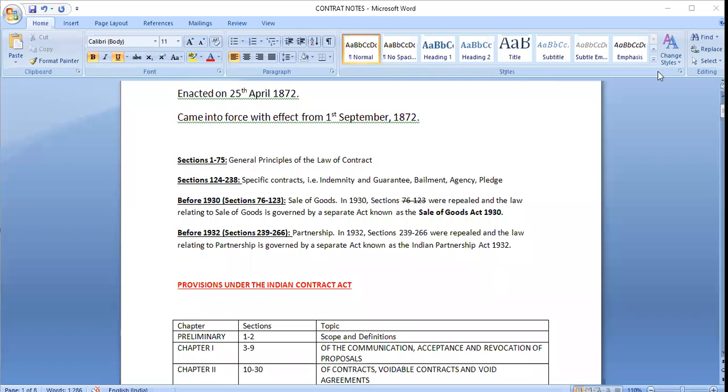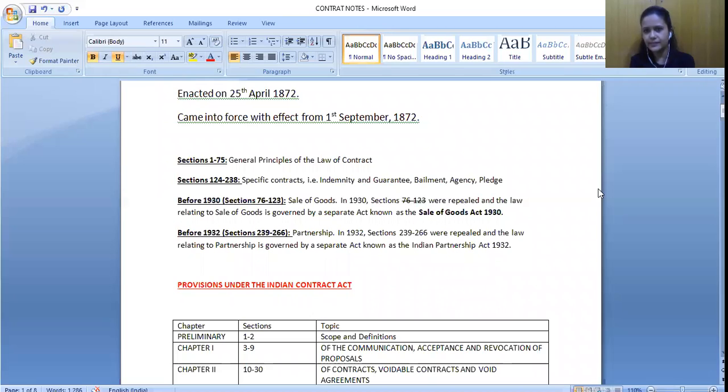So there were also certain different provisions under the Indian Contract Act. Now, these provisions were basically relating to partnership.